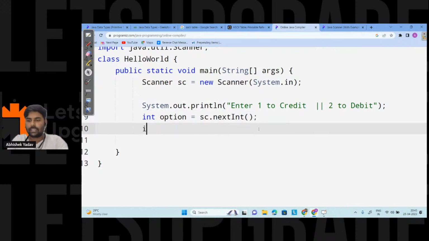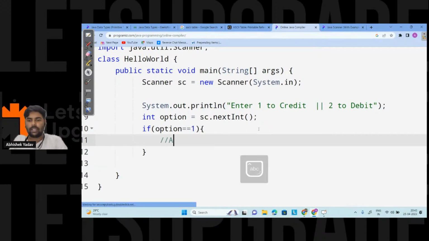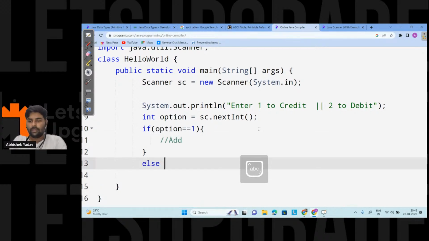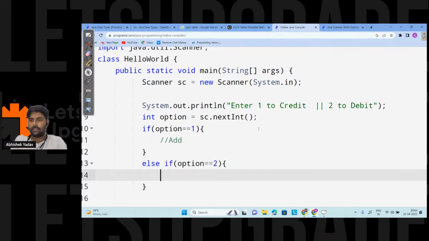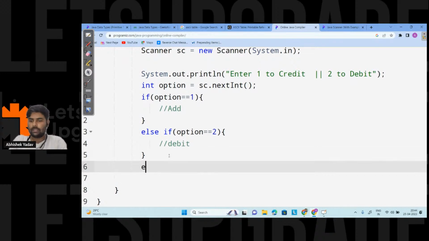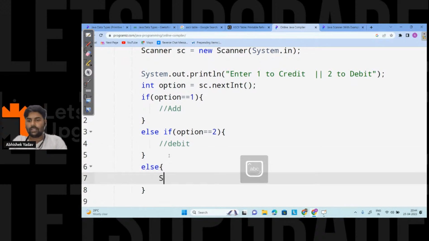After that, here I will write a check: if option is equal to 1, then I want to add. Else if option is equal to 2, then I have to debit. Else, invalid choice. So here I will print System.out.println invalid option. So this is clear till this point.